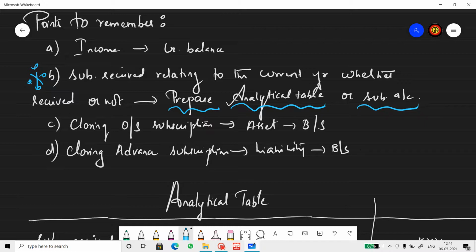So once again, subscription is an income, so it has a credit balance. We will be asked to find subscription relating to the current year, whether received or not. For this, we prepare the analytical table. After the preparation of analytical table, we will be able to find subscription received during the year, or subscription relating to the current year, whether received or not, or closing outstanding subscription, or for that matter, any one of the missing information. Once we're done with the analytical table, we need to post the items in the respective accounts.